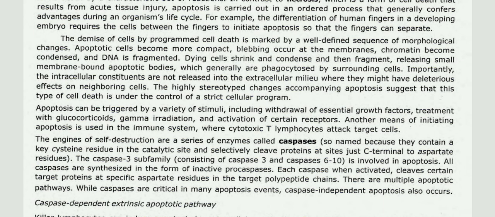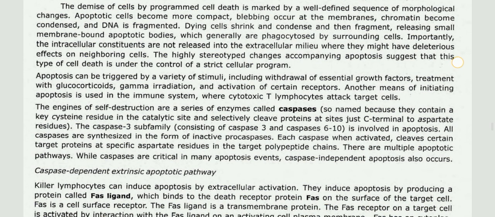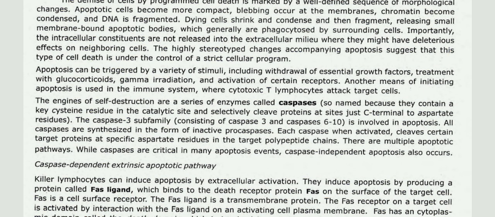The demise of cells by programmed cell death is marked by a well-defined sequence of morphological changes. Apoptotic cells become more compact, blebbing together at the membranes. Chromatin becomes condensed, DNA is fragmented, and dying cells shrink and condense and then fragment, releasing small membrane-bound apoptotic bodies, which generally are phagocytosed by surrounding cells. Importantly, the intracellular constituents are not released into the extracellular milieu where they might have deleterious effects on neighboring cells.